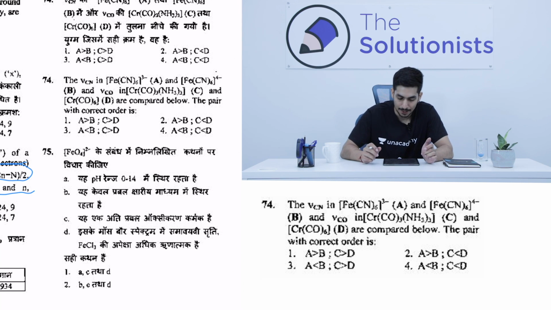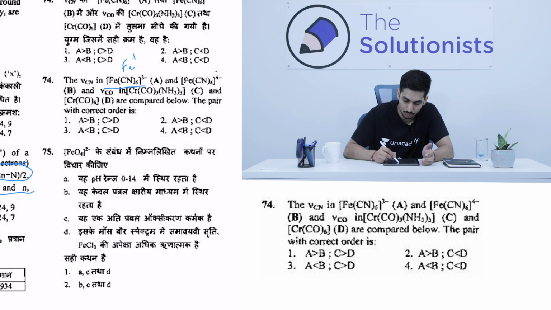The νCN in [Fe(CN)6]3- and [Fe(CN)6]4- and νCO in [Cr(CO)3(NH3)3] and [Cr(CO)6] are compared below. The pair with the correct order is, okay, so you have to identify the stretching frequencies. The greater the bond strength, the higher the stretching frequency. So first we'll go with [Fe(CN)6]3- and [Fe(CN)6]4-. In [Fe(CN)6]3-, iron is in which state? Iron is in plus 3 oxidation state, and over here iron is in plus 2 oxidation state, right?